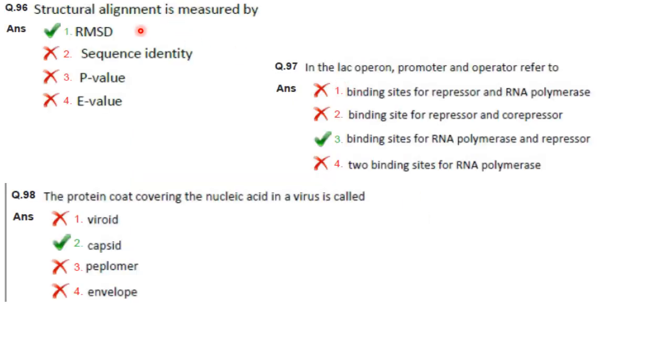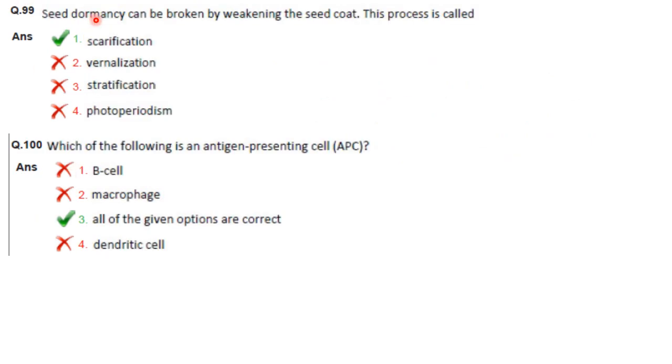Then structural alignment is measured by RMSD. Then in the lac operon, promoter and operator refer to binding sites of RNA polymerase and repressor. The next one. The protein coat covering the nucleic acid in a virus is called a capsid. Seed dormancy can be broken by weakening the seed coat. This process is called scarification. Answer is option 1. Which of the following is an antigen presenting cell? B cell, macrophage, dendritic cell. All the given options are antigen presenting cells. They are called professional antigen presenting cells.